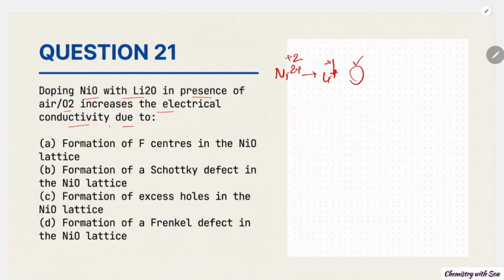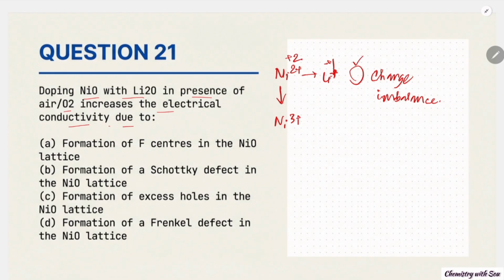So that will create a charge imbalance. So to maintain the neutrality, some Ni will oxidize to Ni3+.